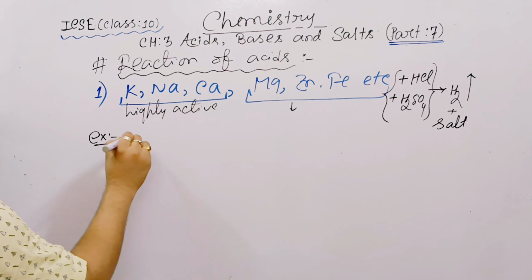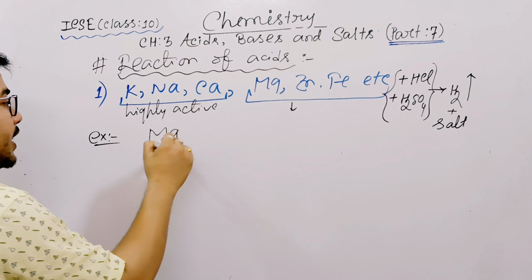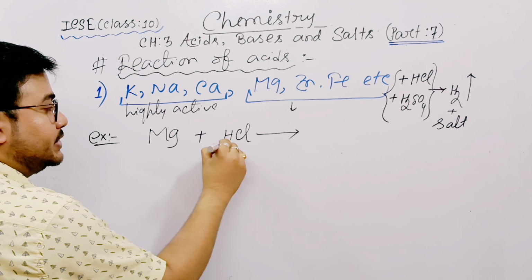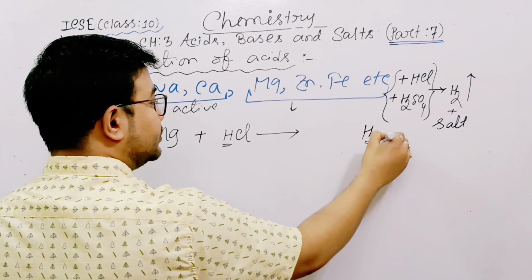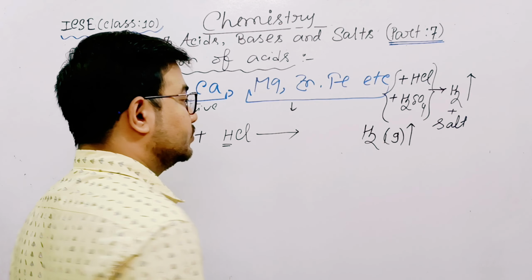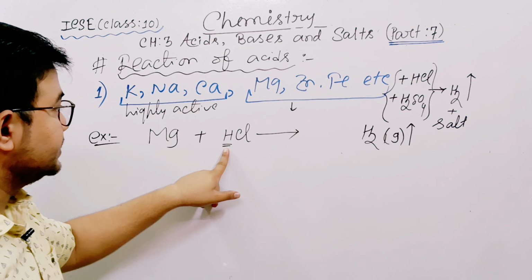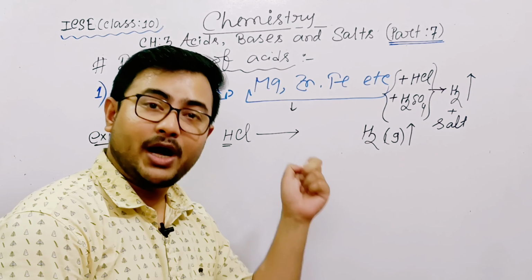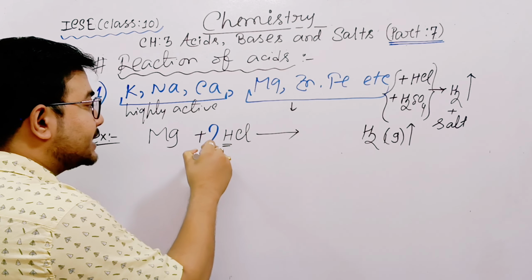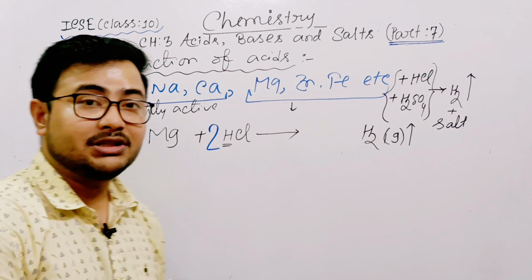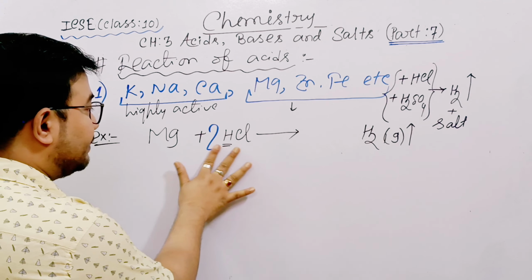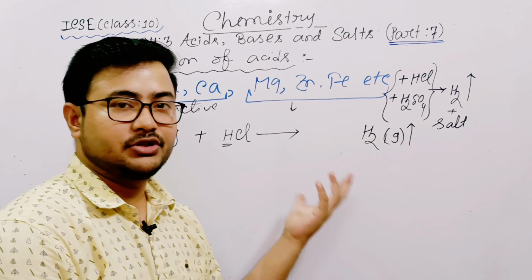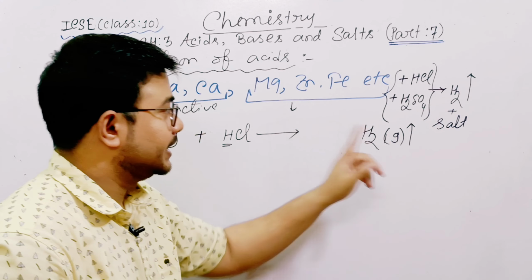Example, suppose magnesium. When magnesium reacts with hydrochloric acid, look at the board. What is your main answer? Hydrogen gas. Now you can ask me, sir, here only one H, how is it possible to form H2? Don't think about the number, because if you balance the reaction, then 2 hydrogen will come. After the completion of the main reaction, if you balance it, then obviously the number of hydrogen will balance. So hydrogen done. Now salt.